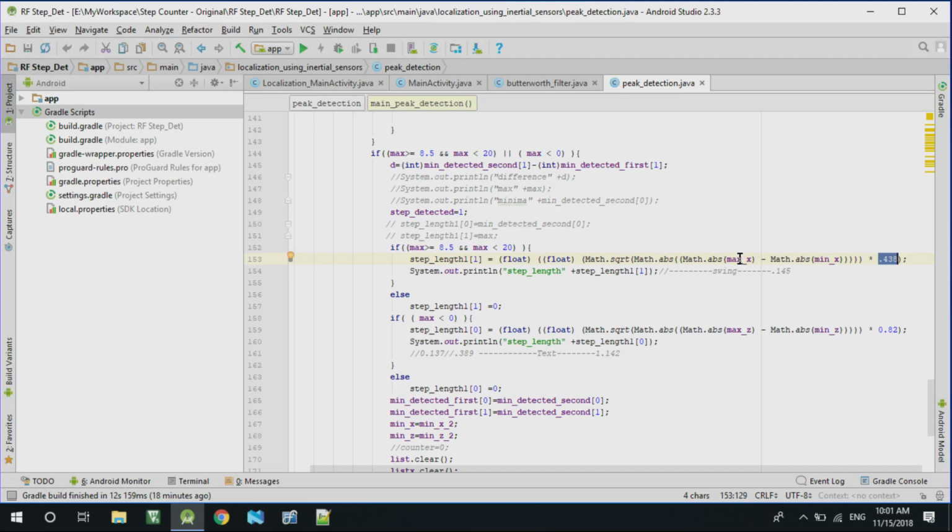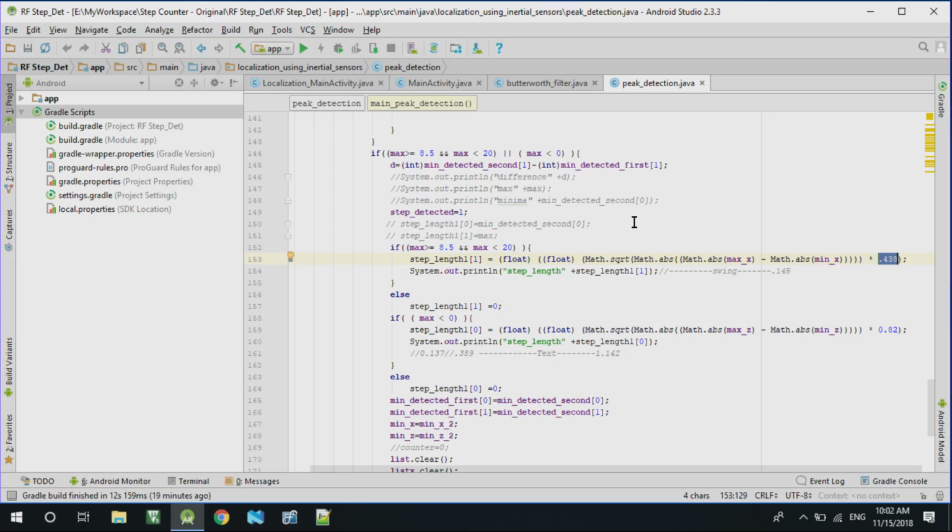The final thing is that whatever you do, it becomes specific to that person. So, the whole investigation in this area is to generalize and somehow automatically learn this value of k depending on whose hand the phone is held in, right. So, essentially that is about the stride length estimation.